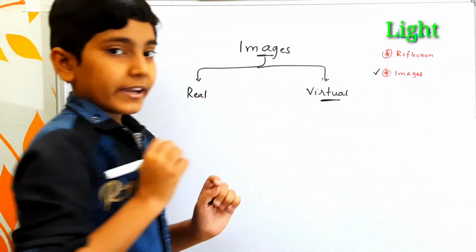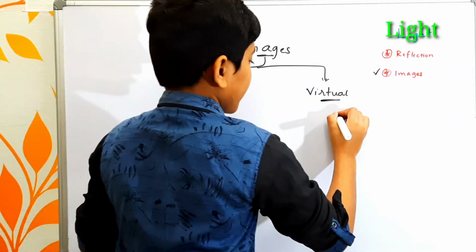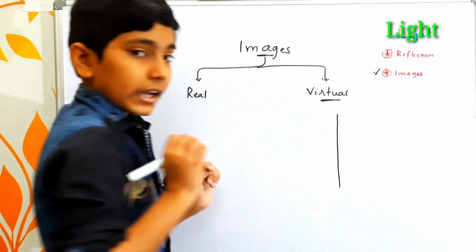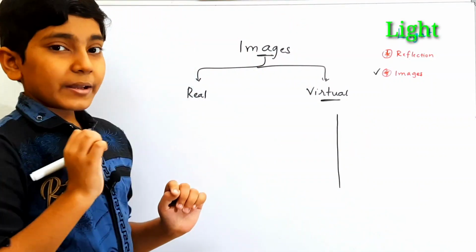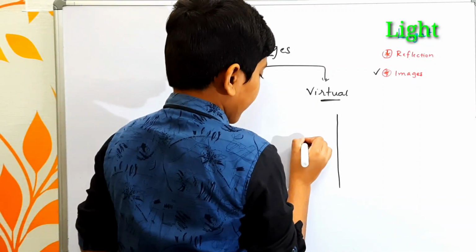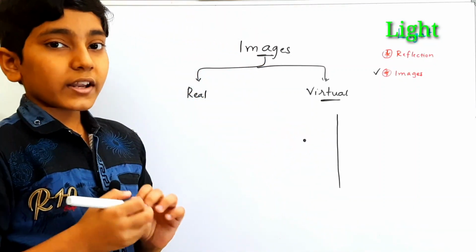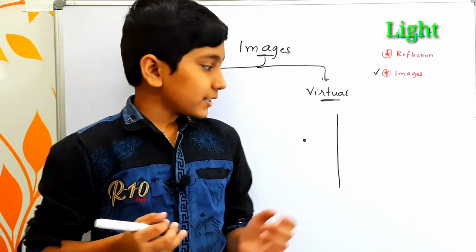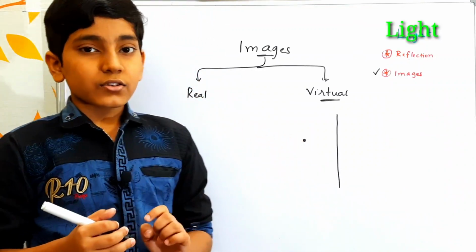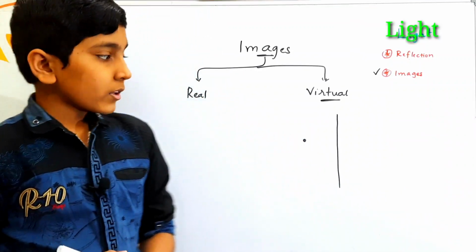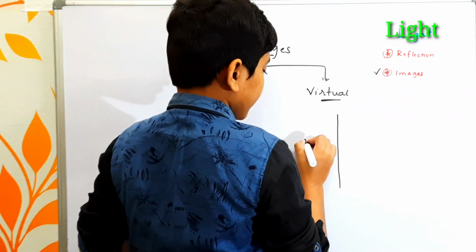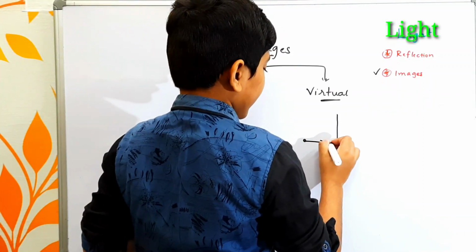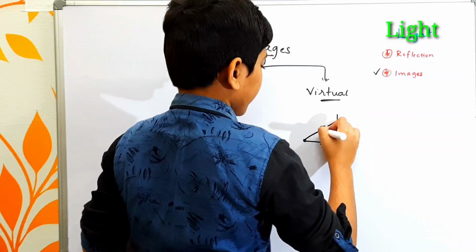In a virtual image, first let's take a plane mirror, and in this plane mirror, let's consider a point source. As I have told earlier in my previous classes on light, the point source is the source of a beam of light. Here, let's say the beam of light falls, one ray perpendicular, another one going towards the top.